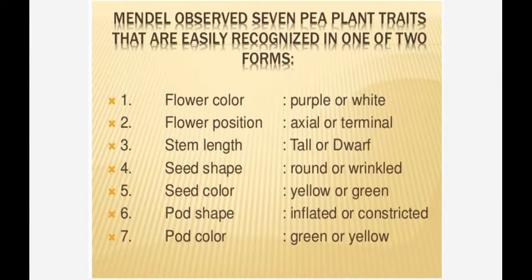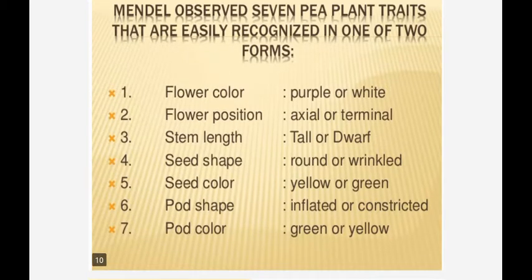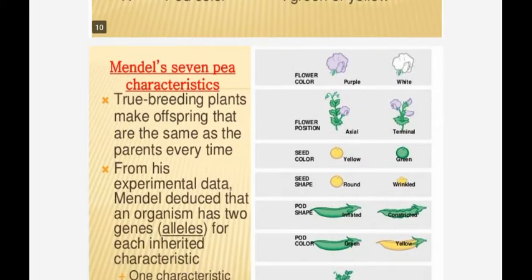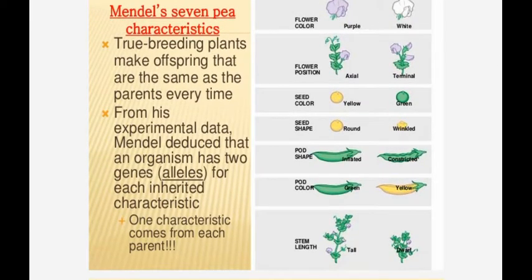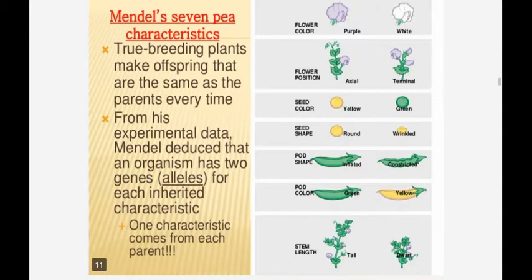So Mendel observed, as I already said, 7 traits. What are they? First, flower color, purple or white. Flower position, axial or terminal. Stem length, tall or dwarf. Seed shape, round or wrinkled. Seed color, yellow or green. Pod shape, inflated or constricted. Pod color, green or yellow. Mendel's 7 characteristics.